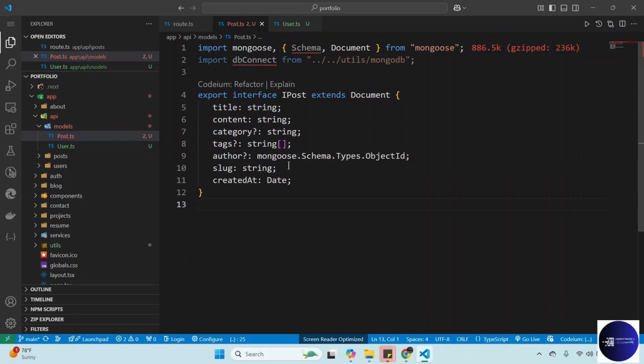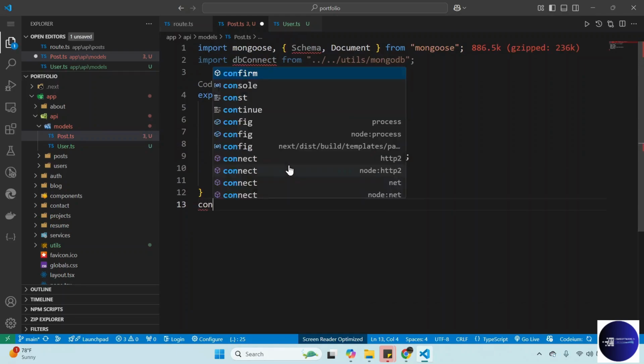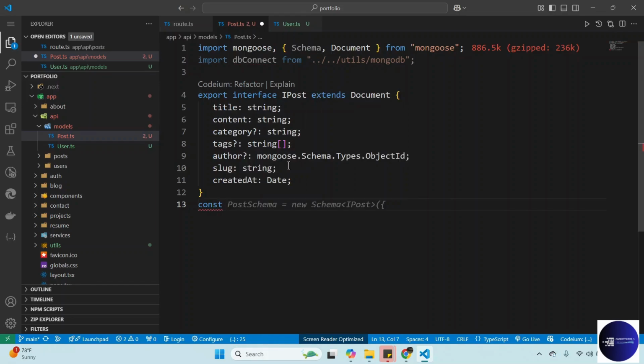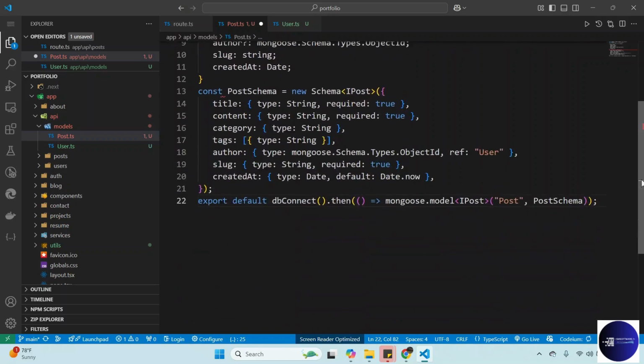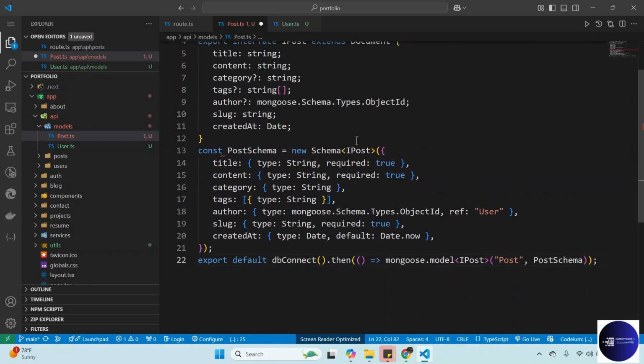Now we need to create our post schema. So postSchema is equal to a new Schema. Let's follow the AI to speed up, so we don't need to spend much time here.